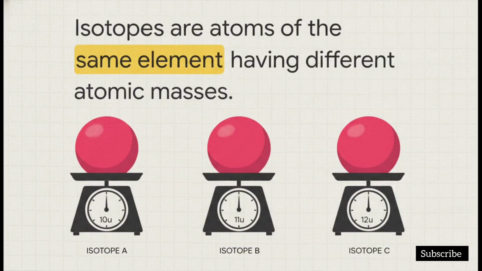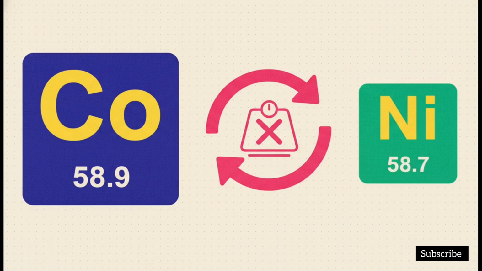Second limitation, isotopes. Now, isotopes are atoms of the exact same element. Take hydrogen's variations, for example, protium, deuterium, and tritium, but they have totally different atomic masses. Since Mendeleev's entire table was built strictly on increasing atomic mass, there was just no logical place to put them. I mean, if you sort strictly by mass, every isotope would need its own separate box, but chemically, they're the exact same element.